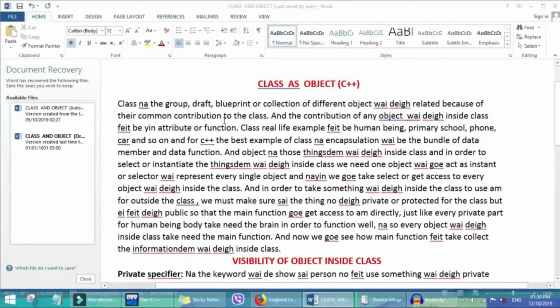So now, what is a class in C++? I say a class is the group, draft or blueprint or collection of different objects that are related because of their common contribution to the class. And the contribution of any object inside a class can be an attribute or a function. I will come back to the explanation.